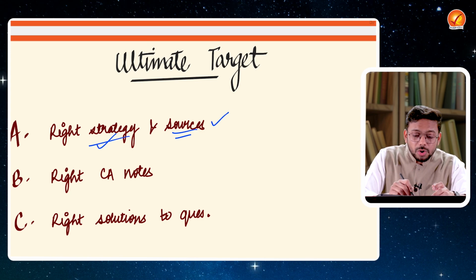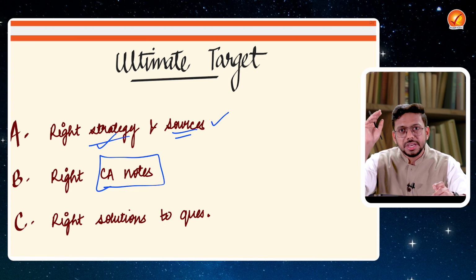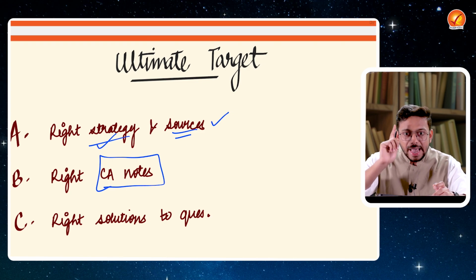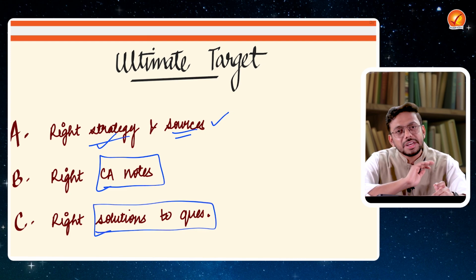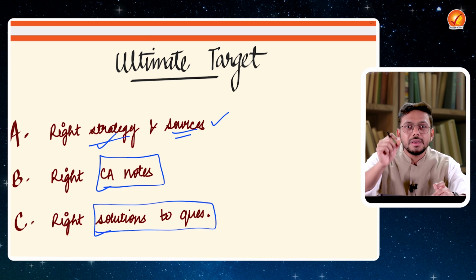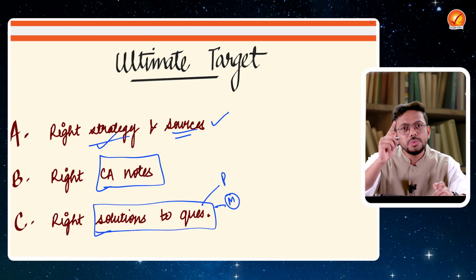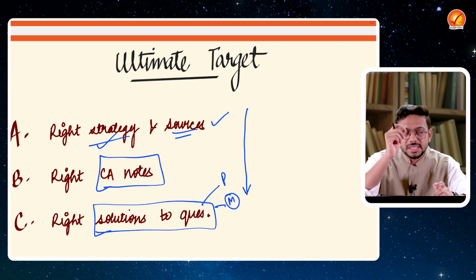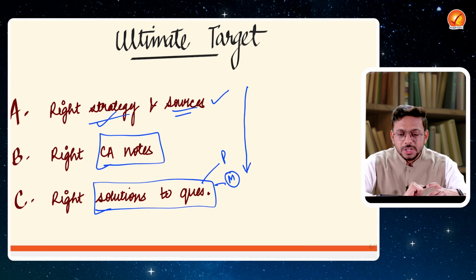Then the second thing is what kind of notes, the right kind of notes should be your target. The notes have to be in a particular format which will help you replicate things or recall things in the examination. And the third thing that you need is the right solution to the question, which is the ultimate thing. Whatever you do in the examination, are you able to solve the question, be it prelims examination or be it the mains examination? Are you able to solve the question? Fine. So everything that you do should be in the sequence, should be in the form that you are able to solve the questions. So that is the ultimate target. We have to solve the questions. Fine. So let's move ahead.